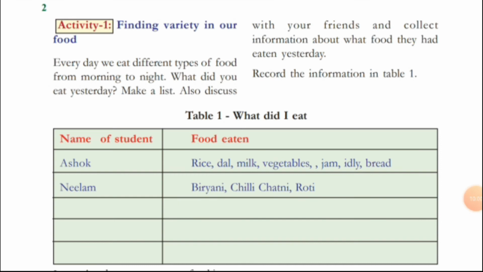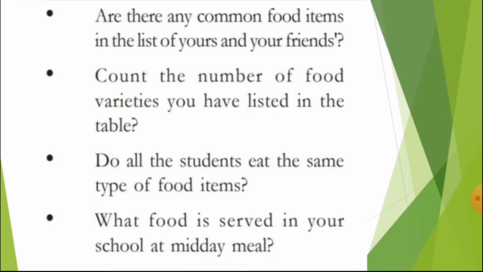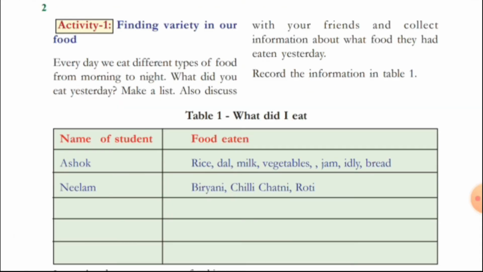Now let us move to the next topic. After completing this activity 1, you have to answer some questions. Now let us see what those questions are. What is the first question? Are there any common food items in the list of yours and your friends? You have to see this table and write the answer under this table. Now you have to identify the same items that they have eaten.